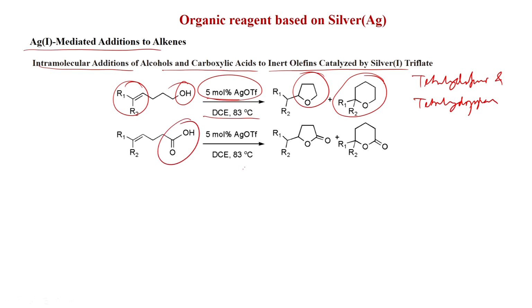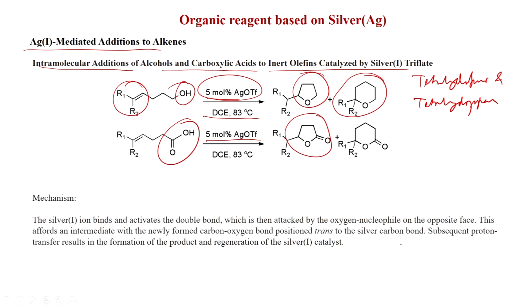With carboxylic acid also you get cyclization, you get the lactone, 5-membered or 6-membered, and we will see depending on R1, R2 you get this ratio. The silver ion binds and activates the double bond, which is then attacked by the oxygen nucleophile on the opposite face. This affords an intermediate with the newly formed carbon-oxygen bond positioned trans to the silver-carbon bond.